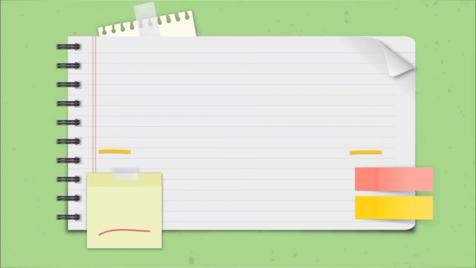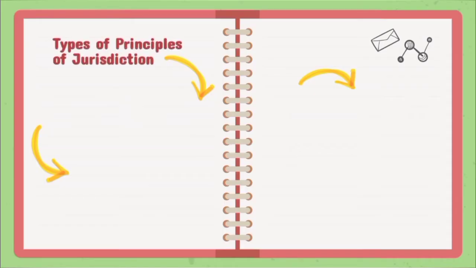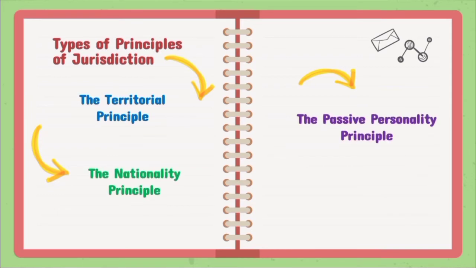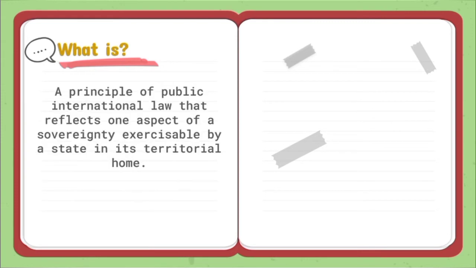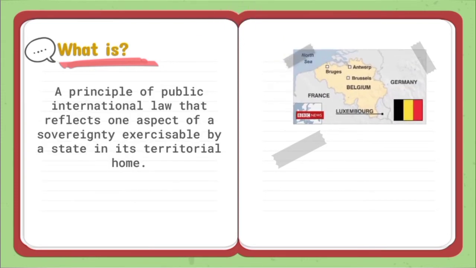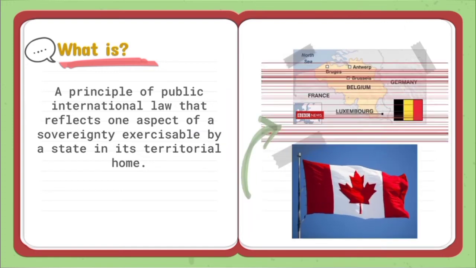Principles of jurisdiction. The following are the types of principles of jurisdiction: the territorial principle, the nationality principle, and the passive personality principle. First, the territorial principle. This principle is a public international law that reflects one aspect of sovereignty exercisable by a state in its territorial home. This means states have exclusive authority to deal with crime cases that happen within their territories.